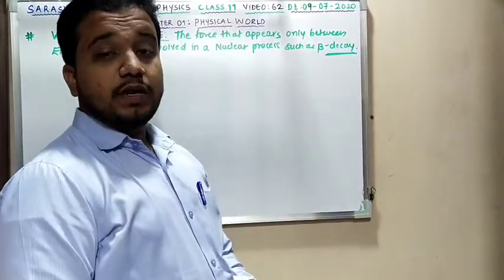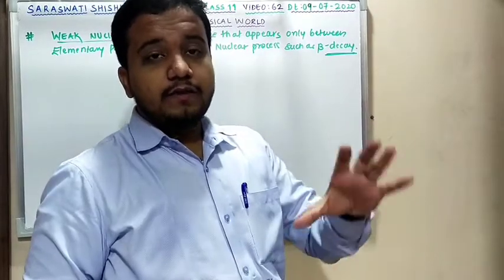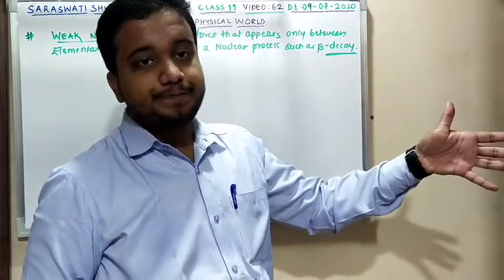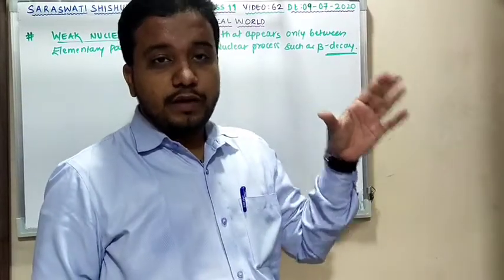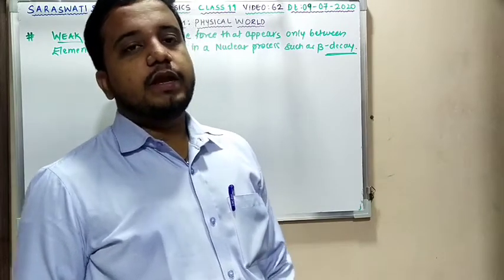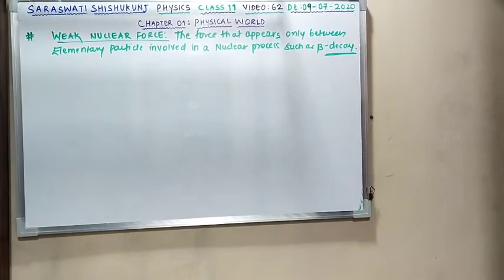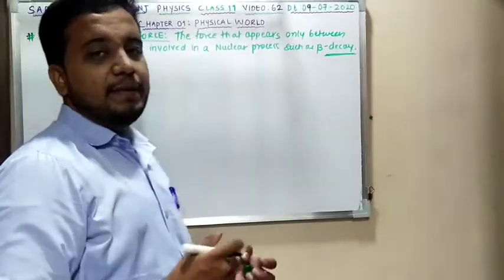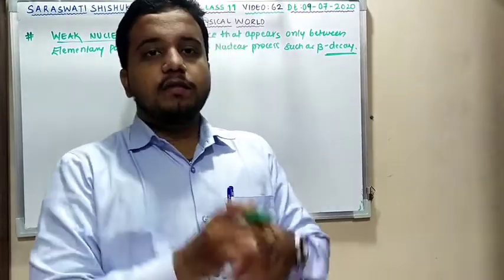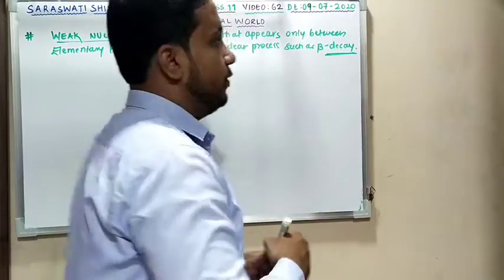Beta decay is a nuclear process in which the nucleus decays into, you can say, a neutrino, that is uncharged particle, and electron. Clear? So here you can say what is the process of beta decay. Beta decay, in the process of nuclear process beta decay, the nucleus will emit an electron and uncharged particle called neutrino.